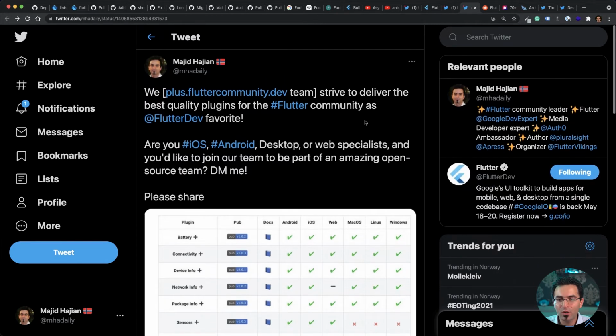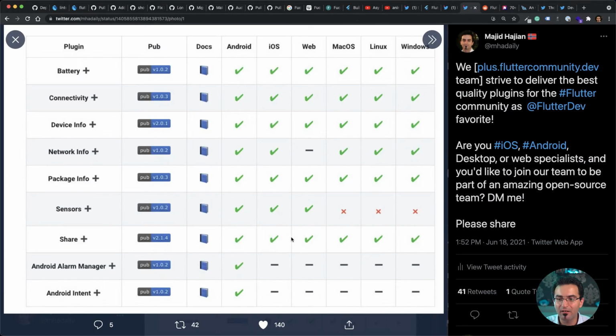And of course, one tweet from me. We at the Flutter Community Plus team take care of several packages. I'm sure you are probably using them right now. And we recently also became Flutter Favorites.